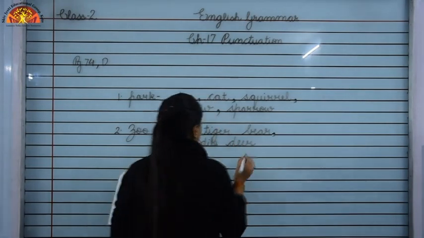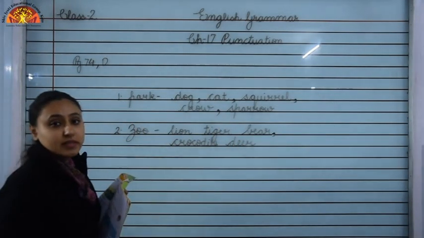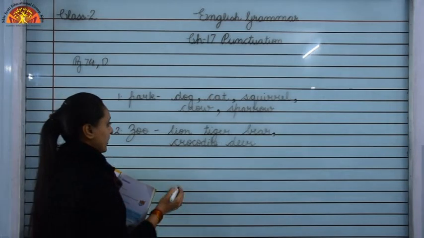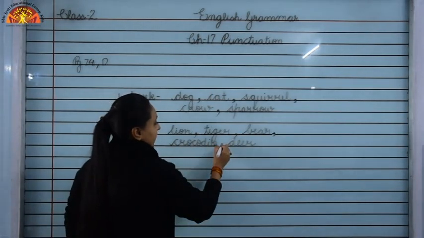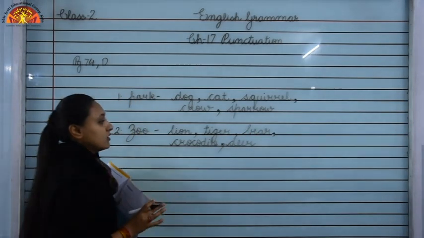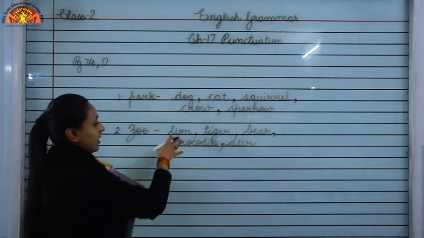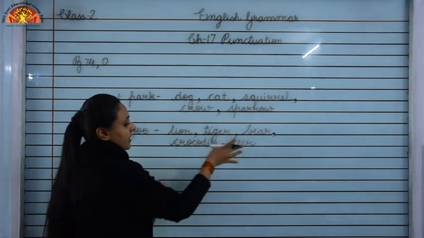Okay. So what will we do? We will separate them with the help of a comma. Okay. Lion, tiger, crocodile, bear and deer. So different animals at the zoo are lion, tiger, bear, crocodile and deer.